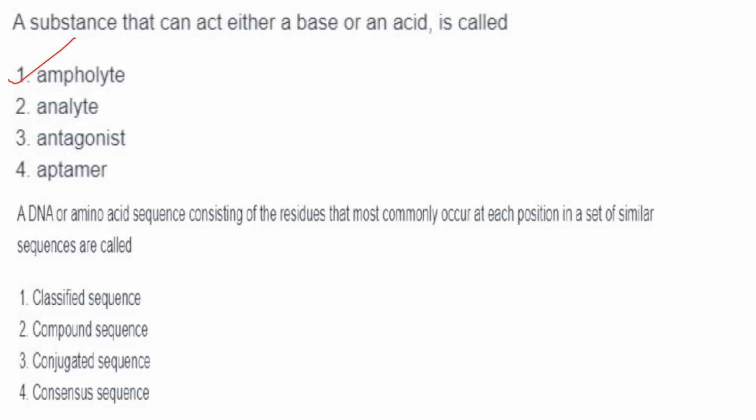In these sequences there are certain residues that occur commonly at some specific position. Suppose it is a TA sequence that is occurring commonly in all the sequences. Then what is it called? That is what they have asked. So they are called consensus sequences.